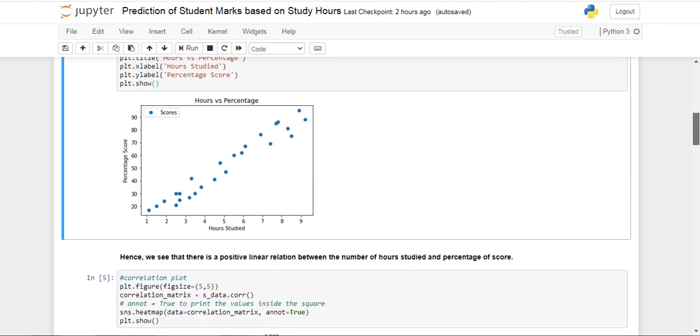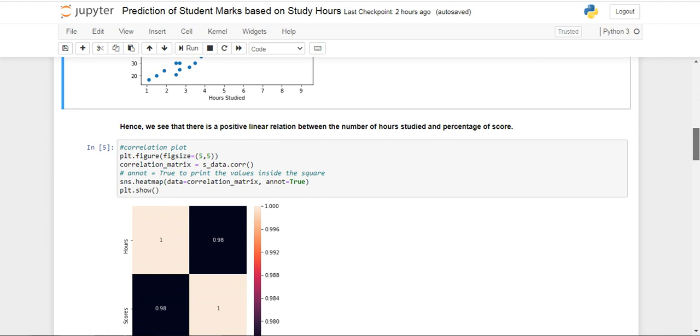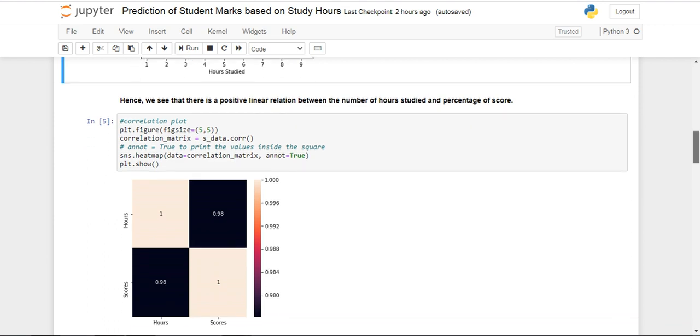The x-axis denotes the hours studied and the y-axis denotes the percentage score. Hence, we can see that there is a positive linear relation between the number of hours studied and the percentage of score. Now, if we correlate and plot the figure, we get figure size as 5 by 5, with 0.98 correlation between hours and scores. Preparing the data in this project, we use iloc on s_data with values. The two arrays X and Y have been imported.